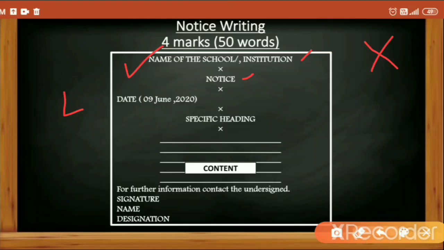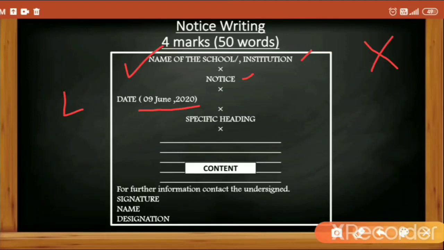And the format of the date will be just this one. First the date in number, then the month in words, and then the year in number. Please follow this format of the date only. Then again we will be leaving one line gap and write the specific heading. Now the specific heading, what is that? That is the title of the notice.